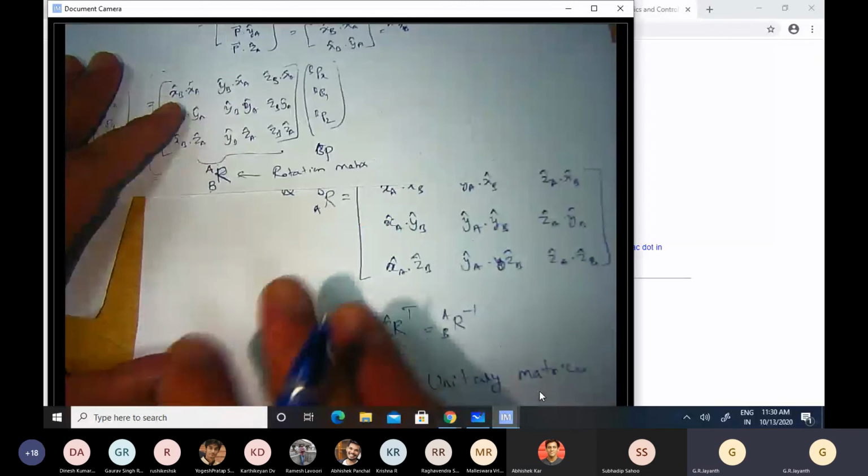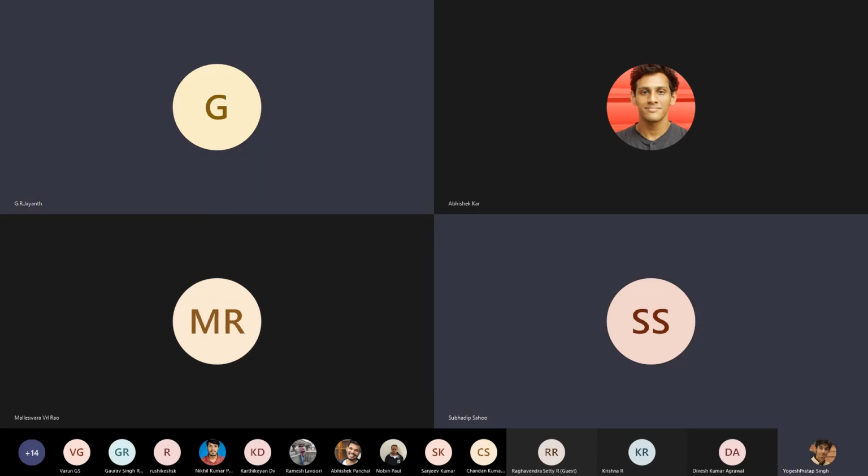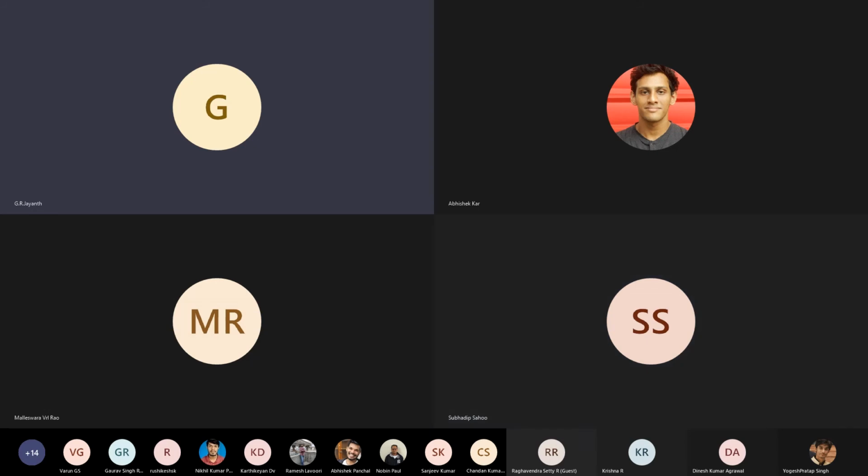So I have these 9 entries, right? So each of these columns is orthogonal to the other column. That's obvious because R of B with respect to A, for example, is X cap of B represented in the A frame.